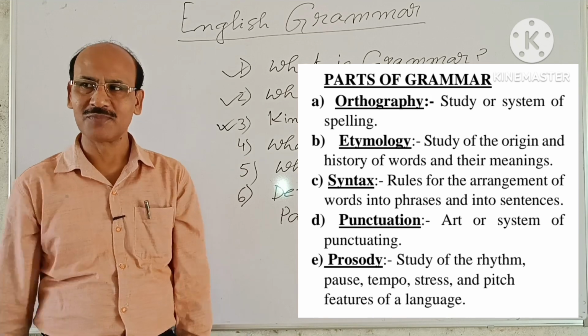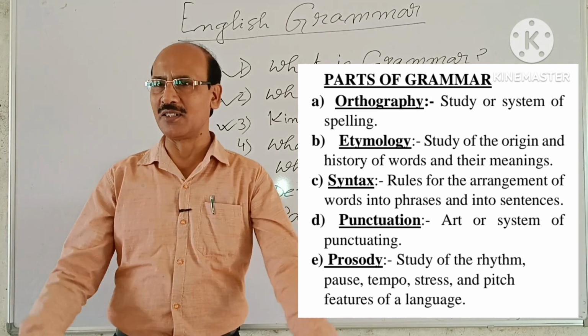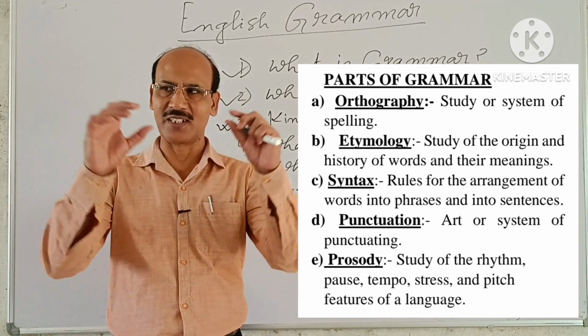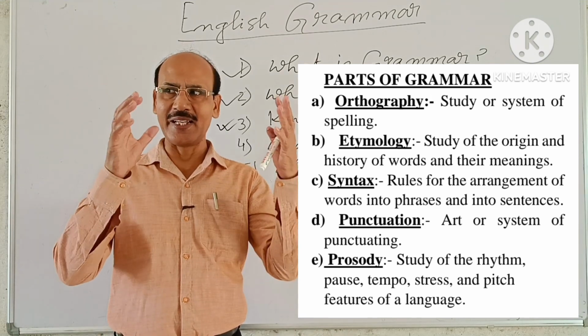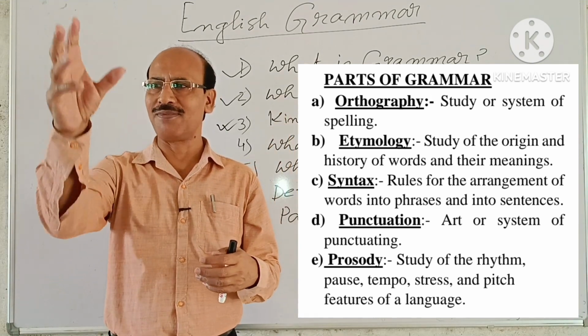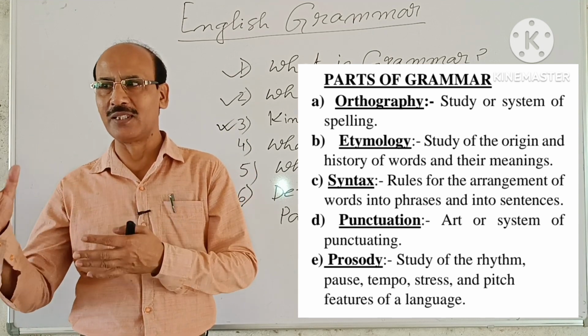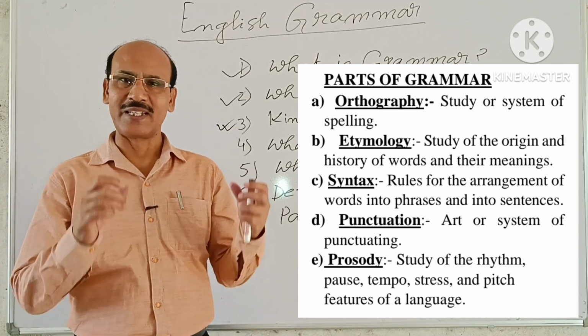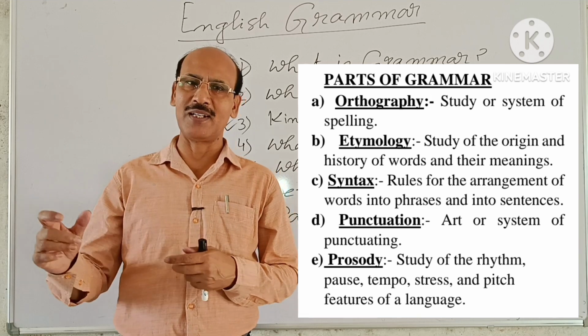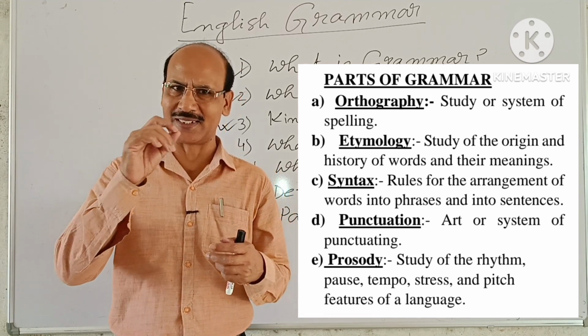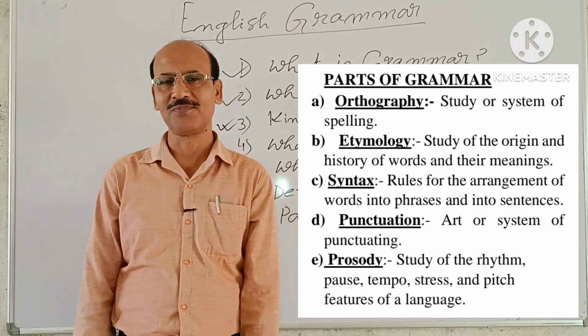For example, we are Indians. One sentence. The Aryans are our forefathers. They wrote the Vedas. The Ramayana and the Mahabharata are the oldest epics.